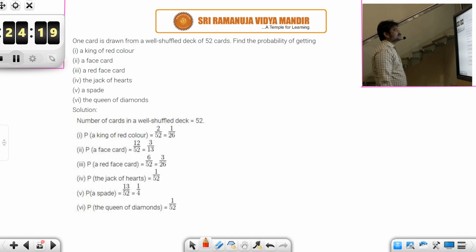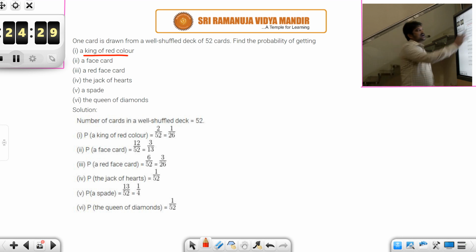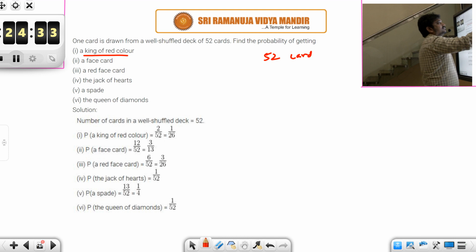One card is drawn from a well shuffled deck of 52 cards. Find the probability of getting a king of red color. See, I have discussed this. Among 52 cards, you will be having 26 red and 26 black.